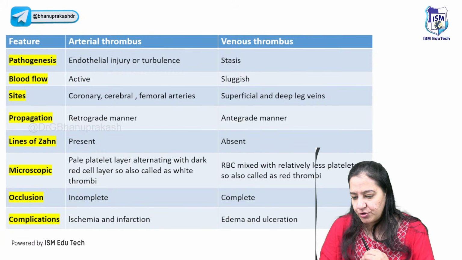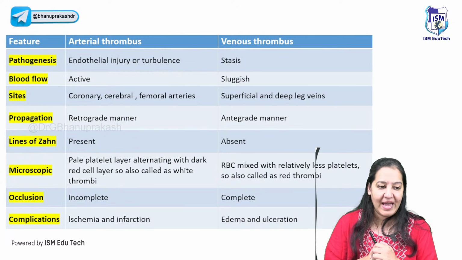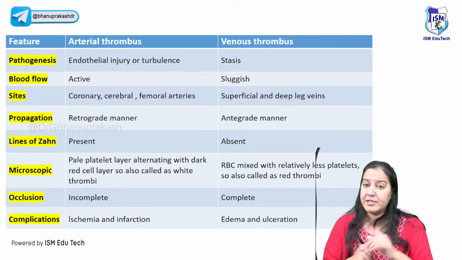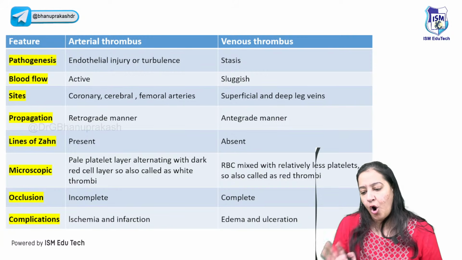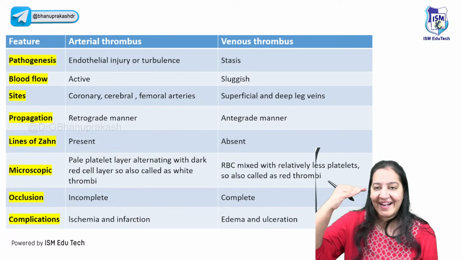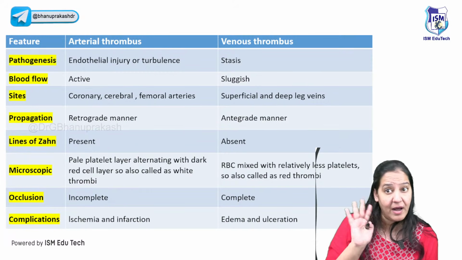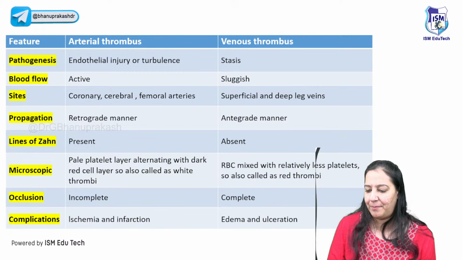So that is my explanation to you, Dr. Anand Thakur. You got it? Yes, but in an MCQ, if you are not getting the both option, go with arterial. It is always more common in arterial, always associated with arterial. Lines of Zahn are alternate red and yellow lines. The red line is due to RBCs and the yellow line is due to platelets and fibrin. So these are visible in arterial, but not in venous.